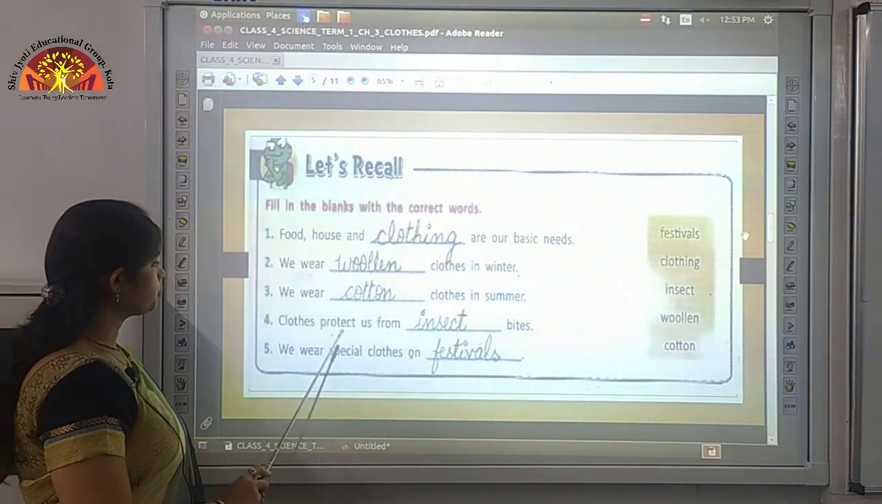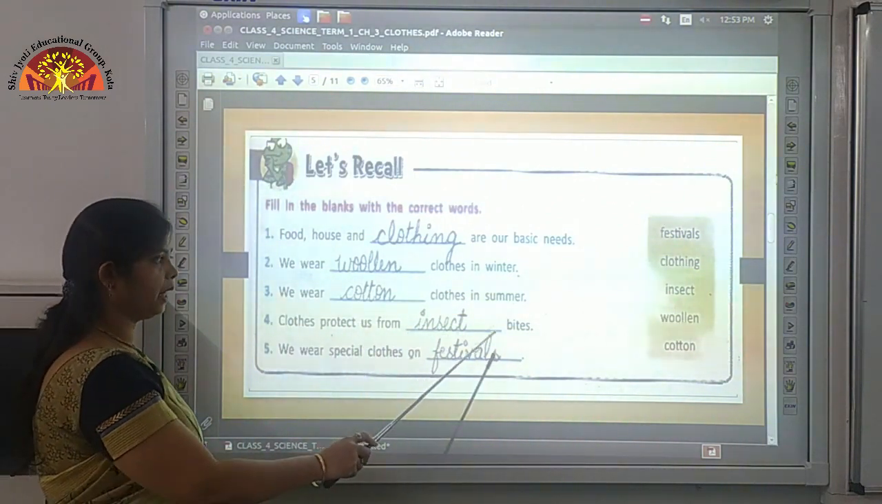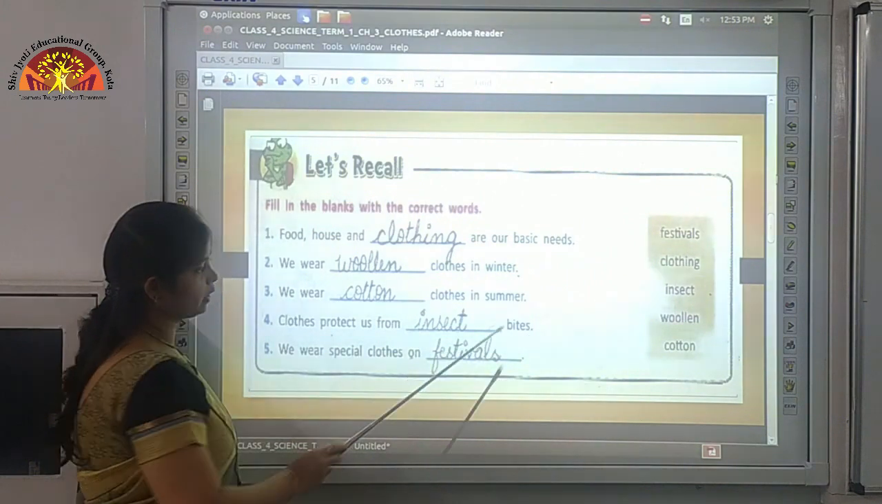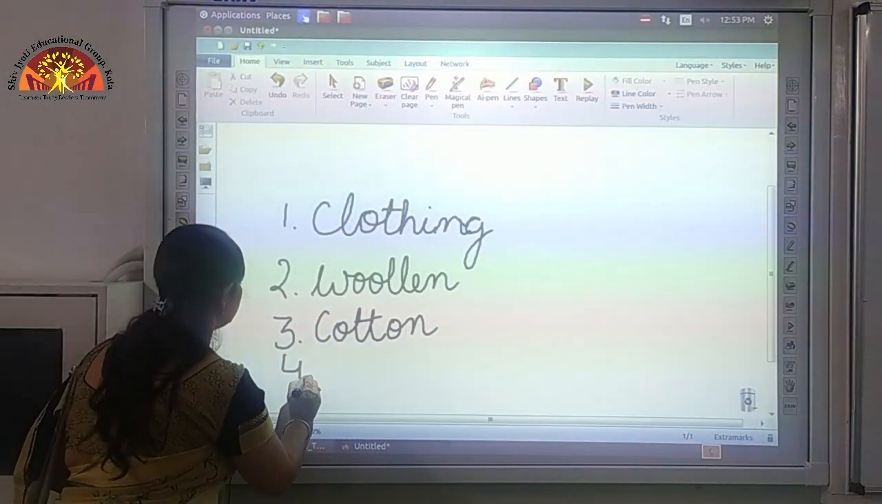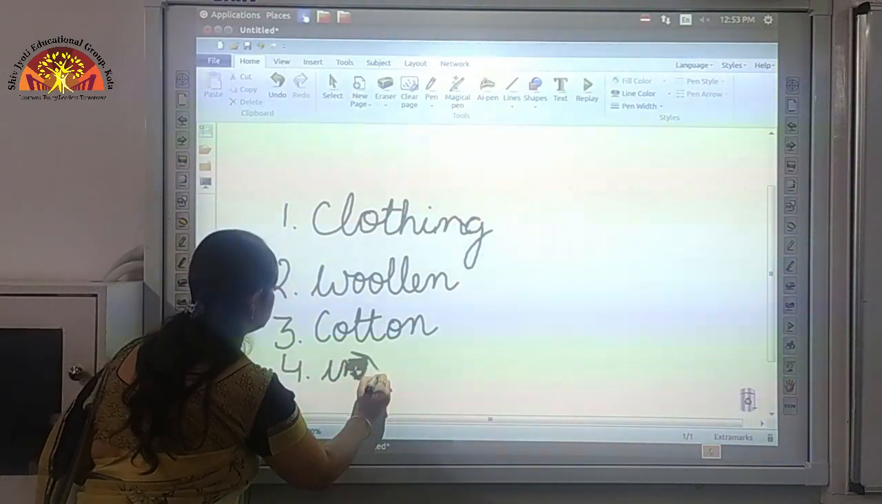Now clothes protect us from dash bites. So here insect will come. So you have to write insects in the fourth blank.